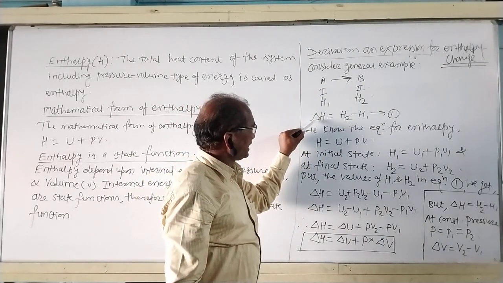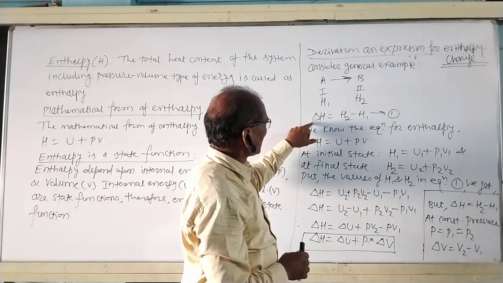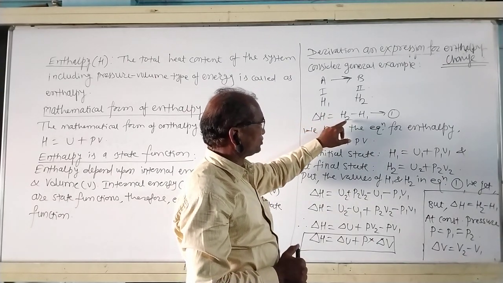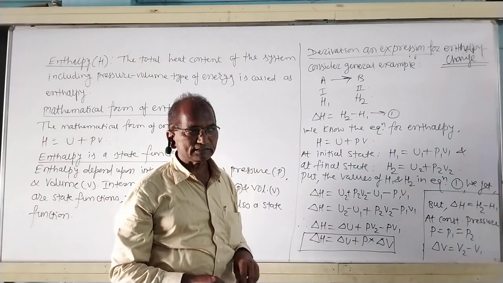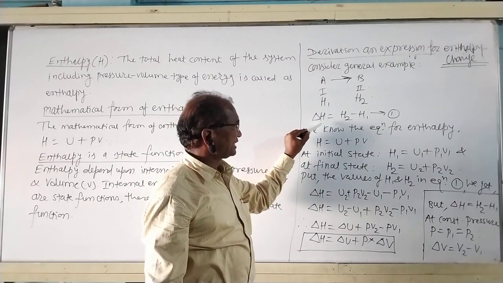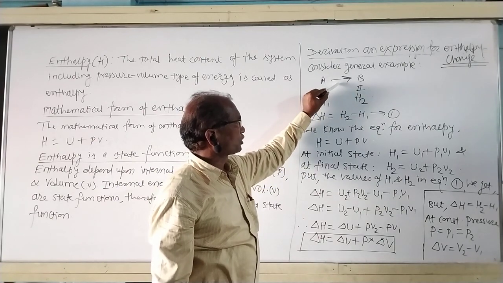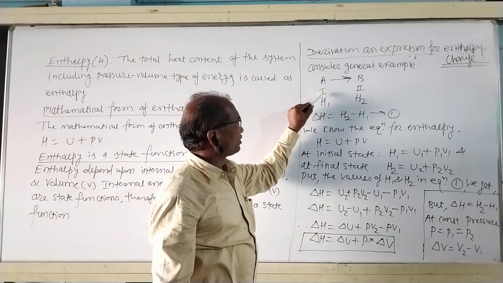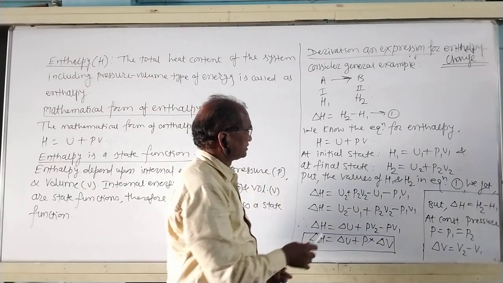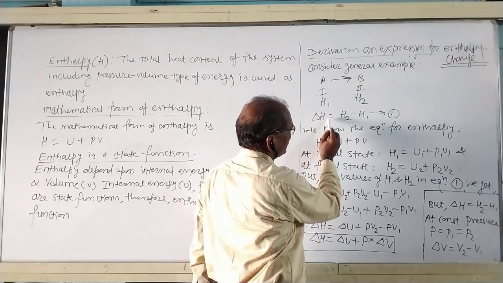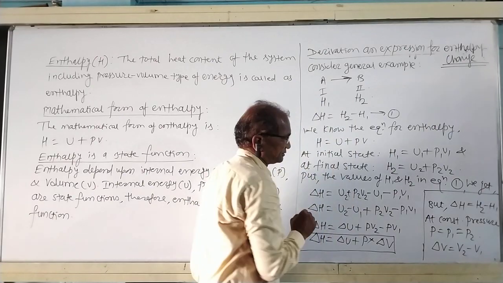The change in enthalpy delta H is equal to H2 minus H1, equation first. This change in enthalpy delta H does not depend upon the path followed by the reaction. It depends upon only initial and final state. Therefore, enthalpy is a state function.